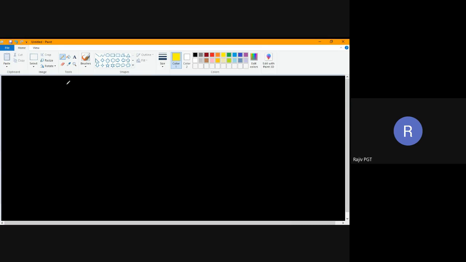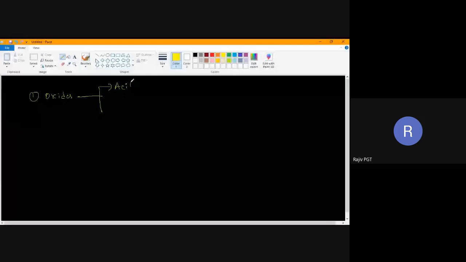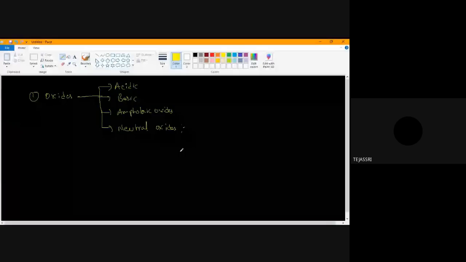Yesterday we started dealing with oxides. In these oxides, we have discussed four types. One is acidic oxide, next is basic oxide, next is amphoteric oxides, and next is neutral oxides. Can you give examples for neutral oxides? Water.